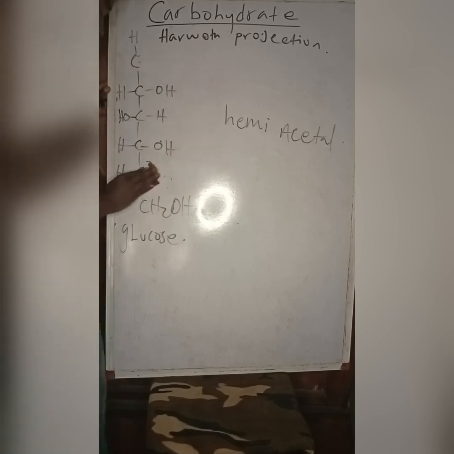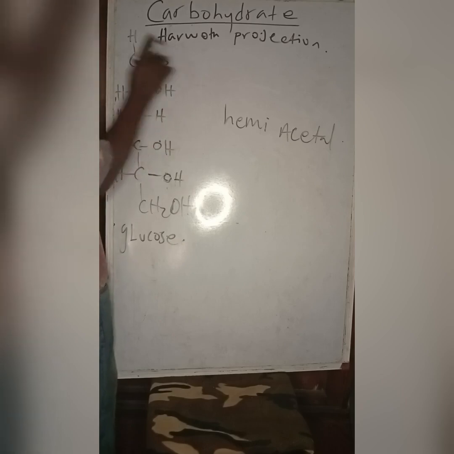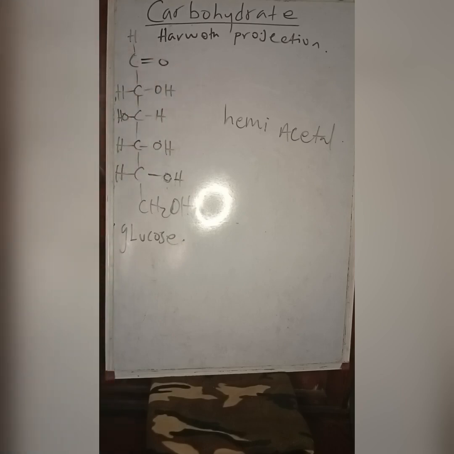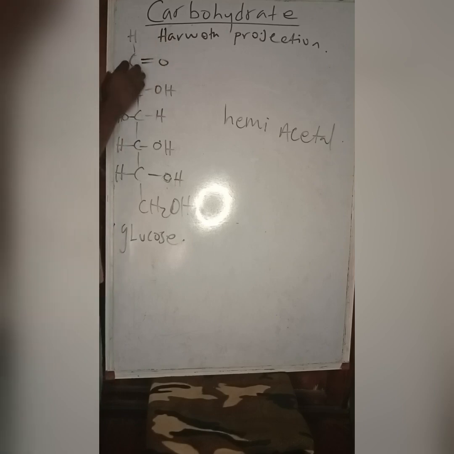Now, this was glucose. Let me show you this formation. The CHO group is like that. I said earlier that this center is nucleophilic. Though we say it is unsaturated because of the double bond, this compound does not have a carbon to carbon double bond, so it's not an unsaturated organic compound. But this C=O is unsaturated, that means it can undergo addition reaction. The type of addition it undergoes is nucleophilic addition because it is electron rich.